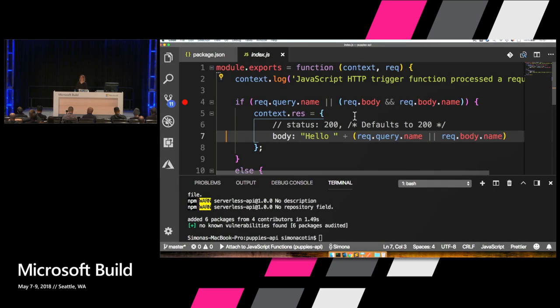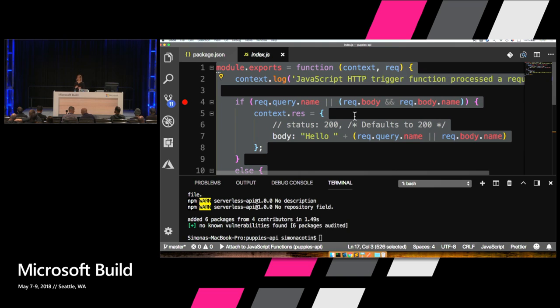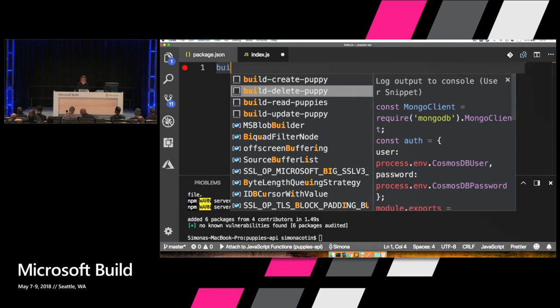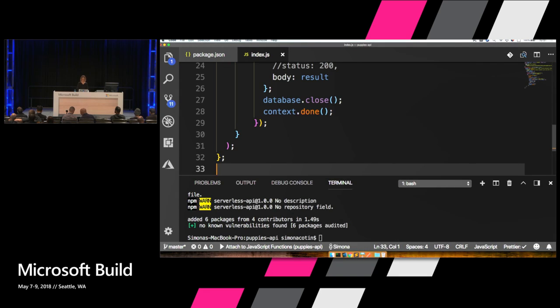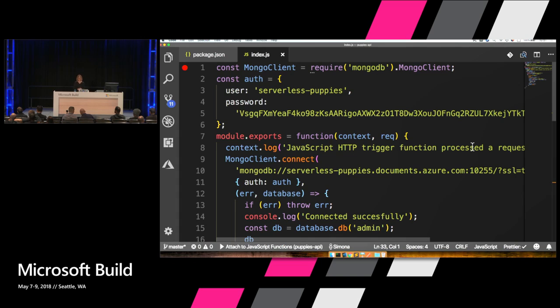Who here is familiar with VS Code snippets? A lot of people. Great. So I've created a snippet that will allow me to type very fast. Like 30 lines of code in 1 second. And we can have a look here.